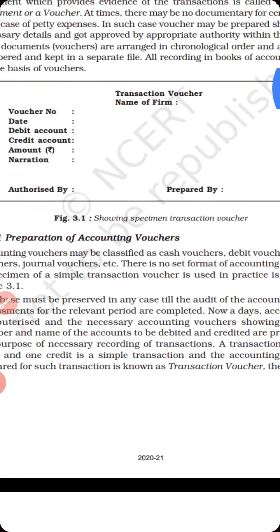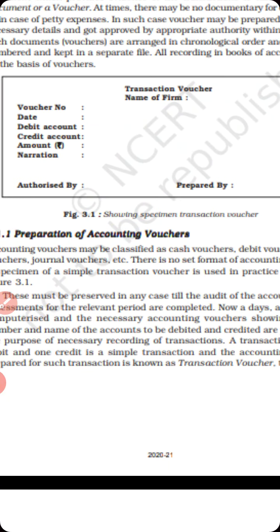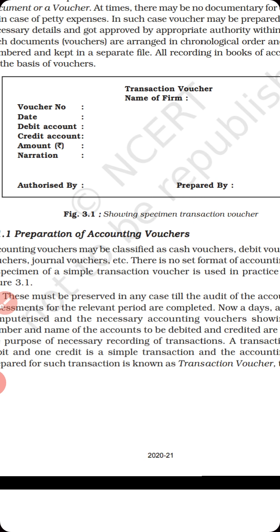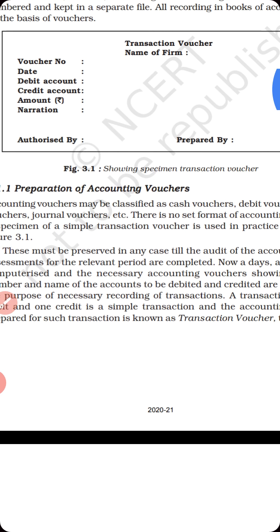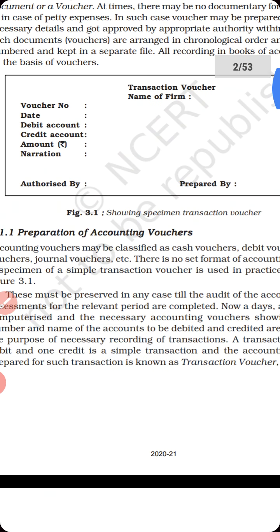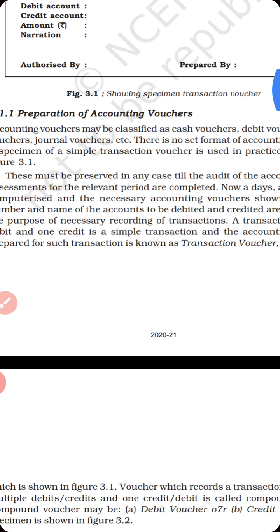See, transaction voucher, name of the firm. Here your firm, your business name, your company name will be mentioned. Voucher number, date, debit account and credit account, amount, how much payment is there, narration in which you will brief the dealing, how many goods at which rate you have sold or purchased. And this is the way to prepare the voucher. At the end of the voucher, the authority signature as well as the signature of whosoever prepared it, so we have to mark the signature.